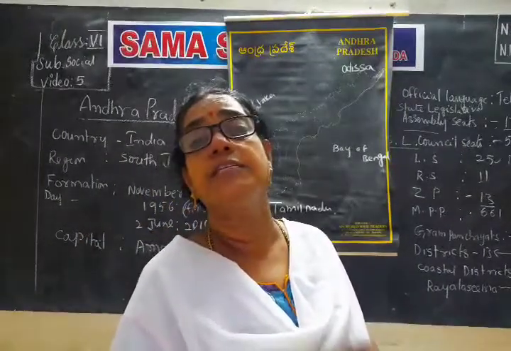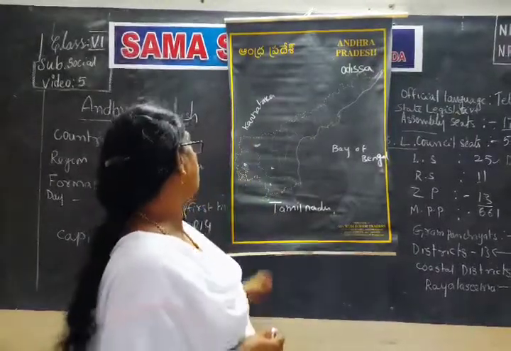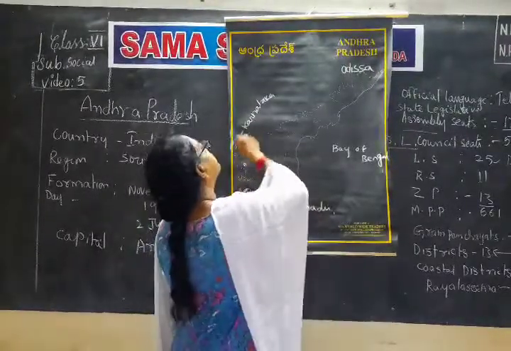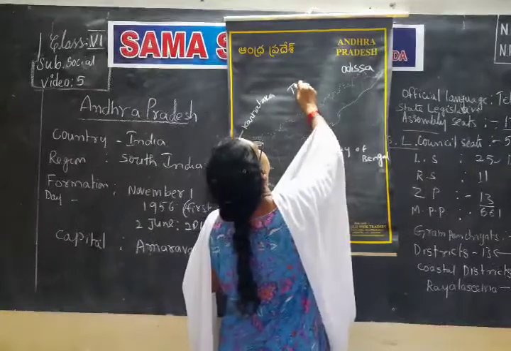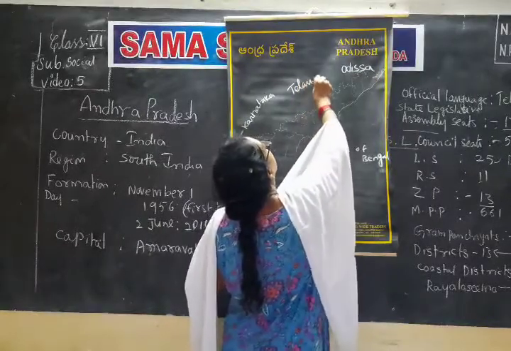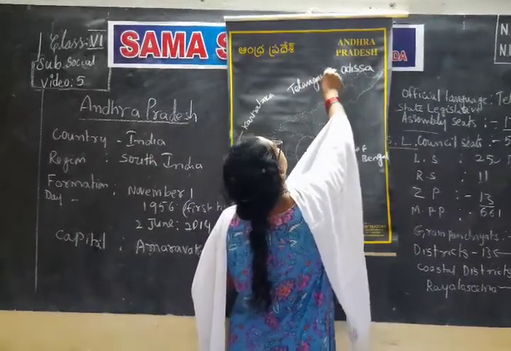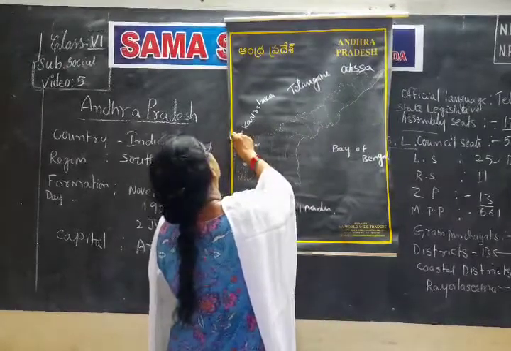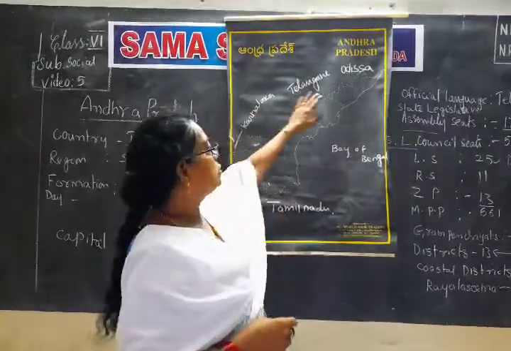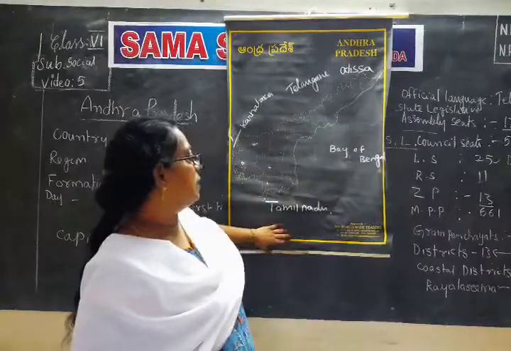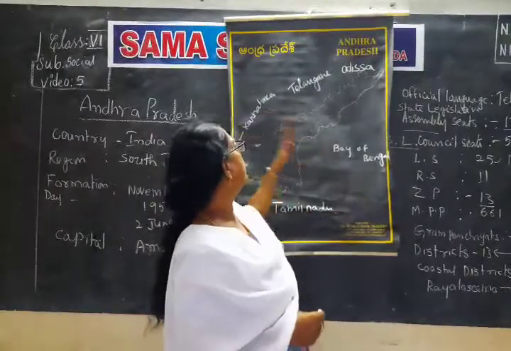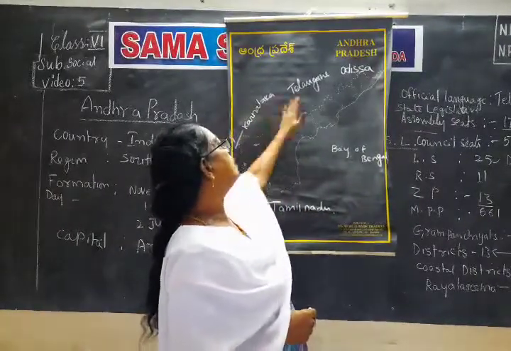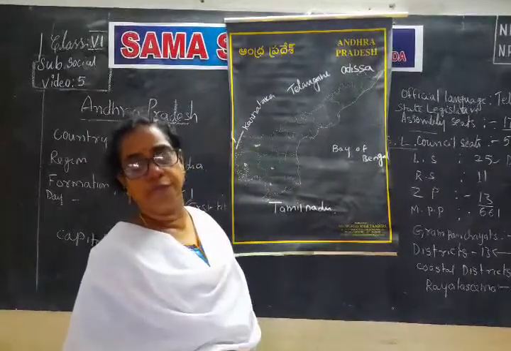Because the people of the state speak Tamil. So here Karnataka is there, and here Telangana is there. West side. North side Odisha, south side Tamil Nadu, east side Bay of Bengal, west side Karnataka and Telangana are the boundaries of Andhra Pradesh.